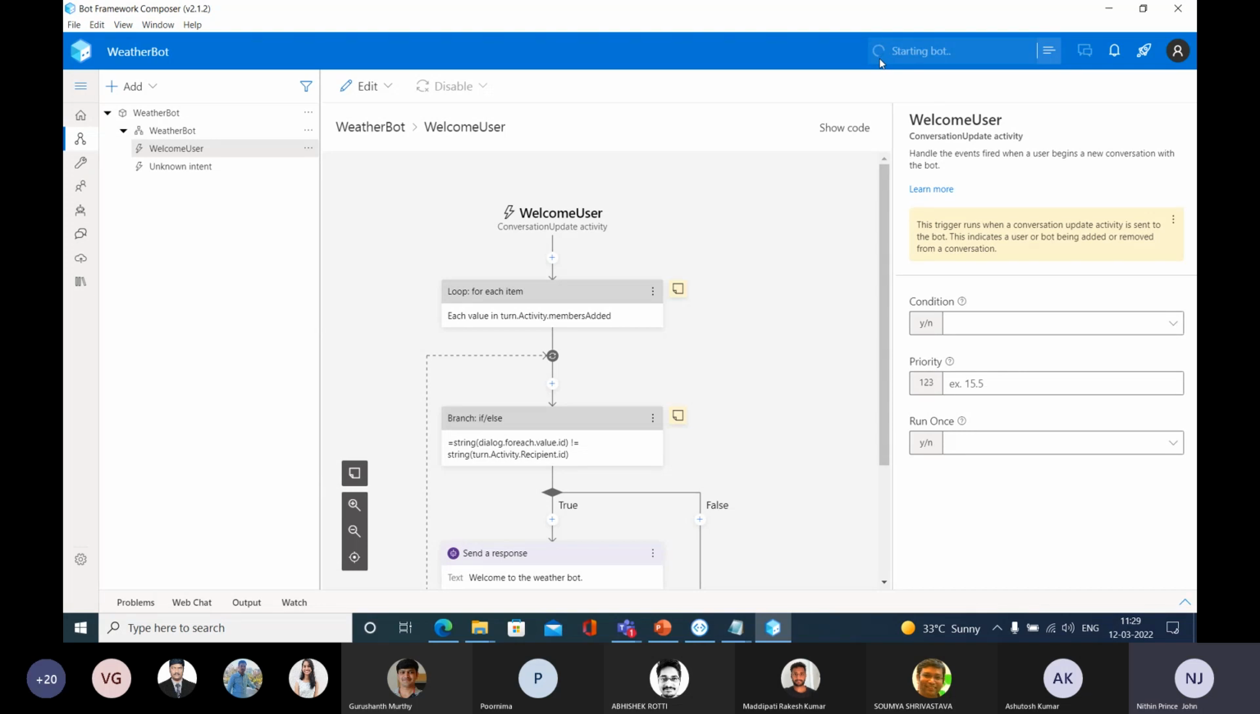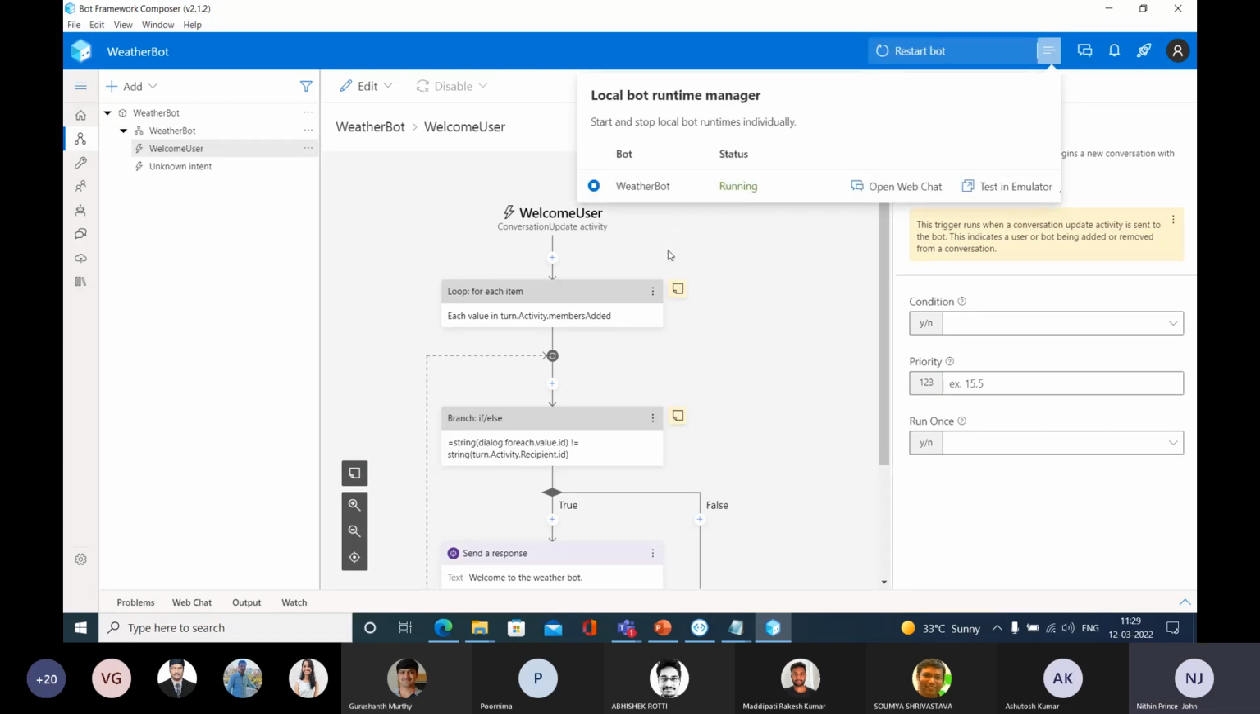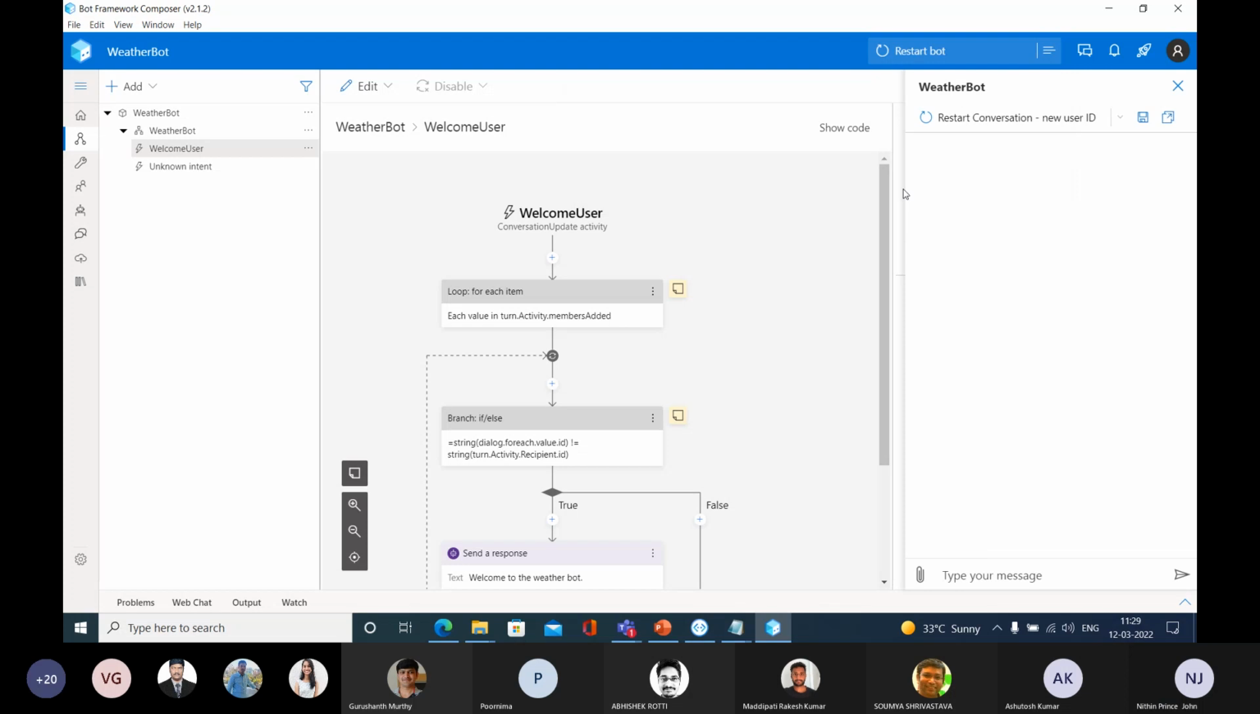Let me run this. What happens if you run this board? It will take time. At this point, you're going to get two options: whether you need to start this board using open web chat, or you need to test this board using the emulator. You can go with the open web chat or you can go with the testing emulator. Suppose I am going with the web chat. I'm going to select this one.